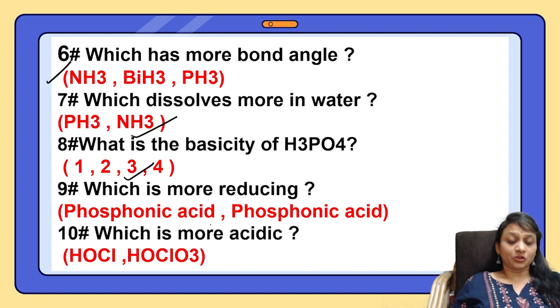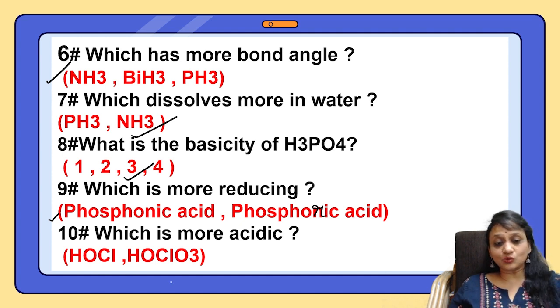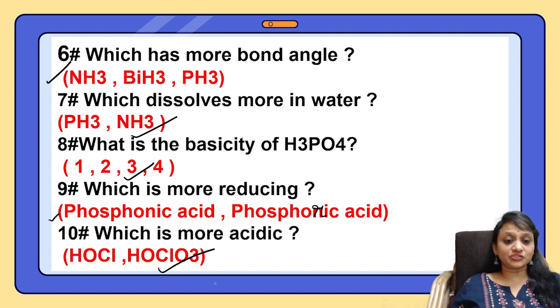Which is more reducing, phosphonic or phosphoric acid? Here is a little change, students, this should be phosphonic. Phosphonic acid is more reducing. Remember, which is more acidic in nature? HOCl or HClO3. The more oxygen atoms, the more the acidic strength.